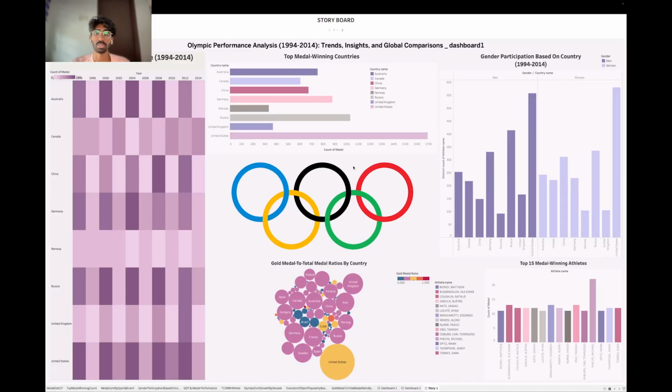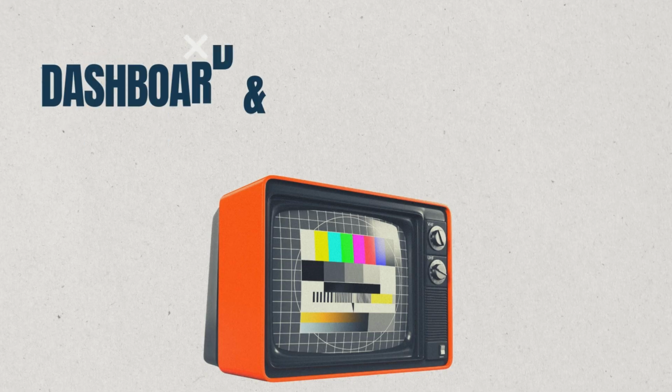This is our second dashboard, and this is our storyboard. We followed what was taught to us during the class, and this is the storyboard of the 2 of us. Everything was explained during the dashboard.